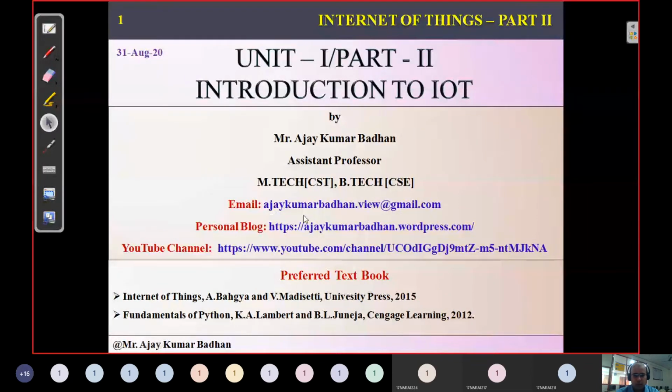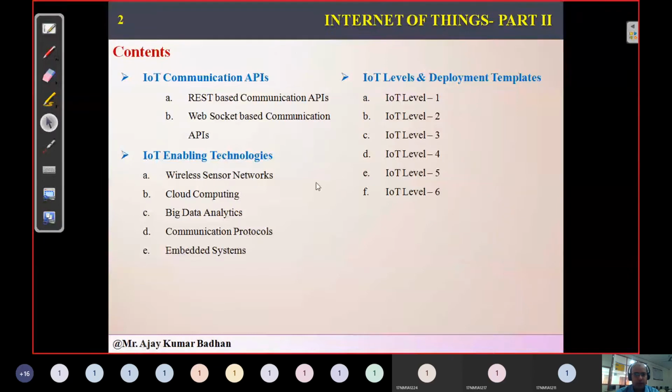Coming to the content part, the first thing we are going to discuss today is the application program interface, API. In the previous session we discussed the communication models. We discussed around five different types of communication models, like publish-subscribe model, client-server, request-response model, and exclusive pair model.